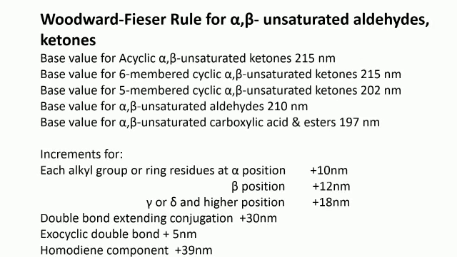According to Woodward-Fieser rule for alpha-beta unsaturated aldehydes and ketones, the base value for acyclic alpha-beta unsaturated ketone is 215 nanometer. Base value for 6-membered cyclic alpha-beta unsaturated ketone is 215 nanometer. Base value for 5-membered cyclic alpha-beta unsaturated ketone is 202 nanometer. And for alpha-beta unsaturated aldehydes is 210 nanometer, and for alpha-beta unsaturated carboxylic acid and ester it is 197 nanometer, and the increments for different substituents is as follows.